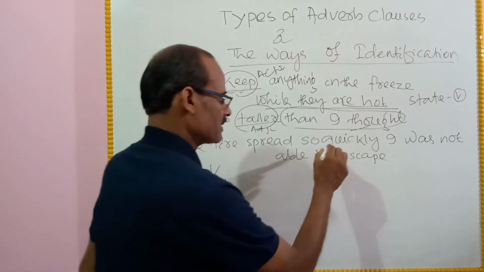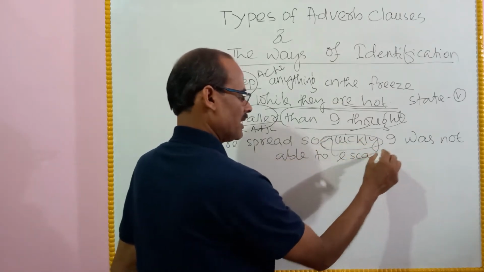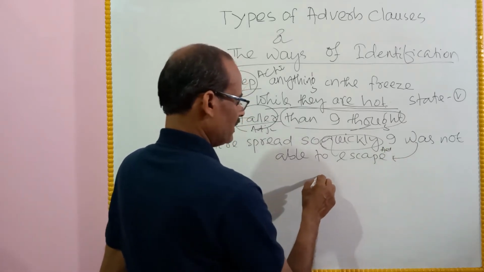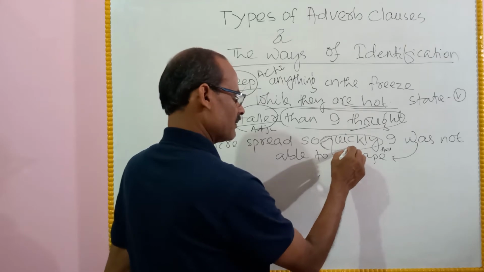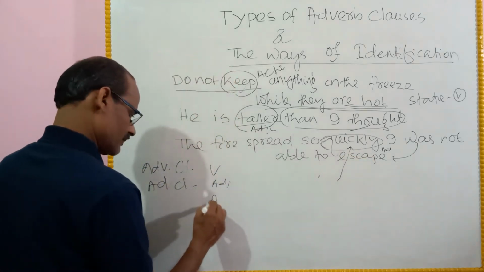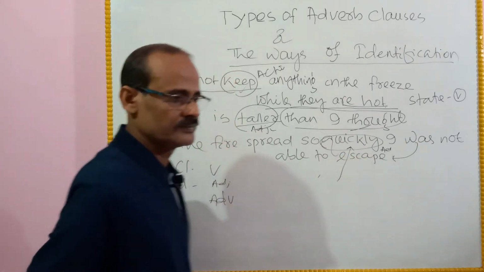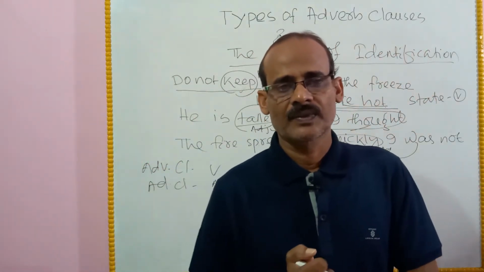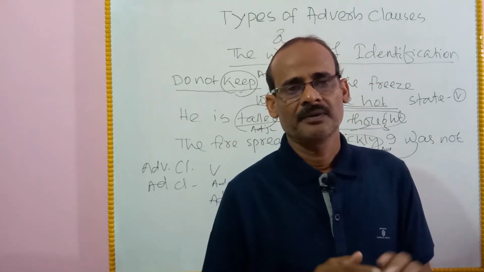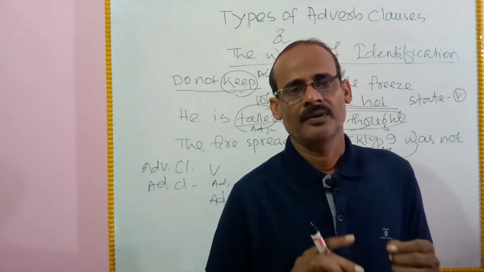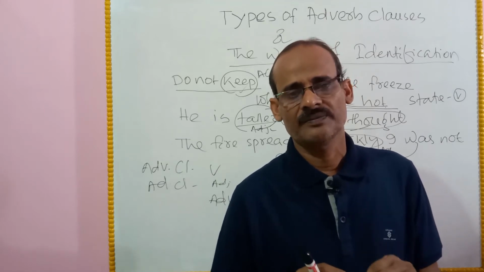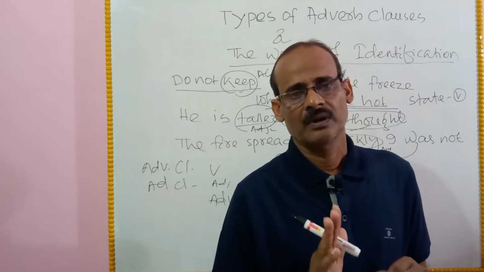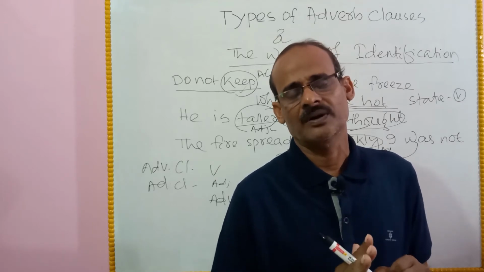The fire spread so quickly. Quickly is an adverb. I was not able to escape modifies the adverb. From the discussion, we know an adverb always modifies the meaning of a verb, adjective, or adverb.